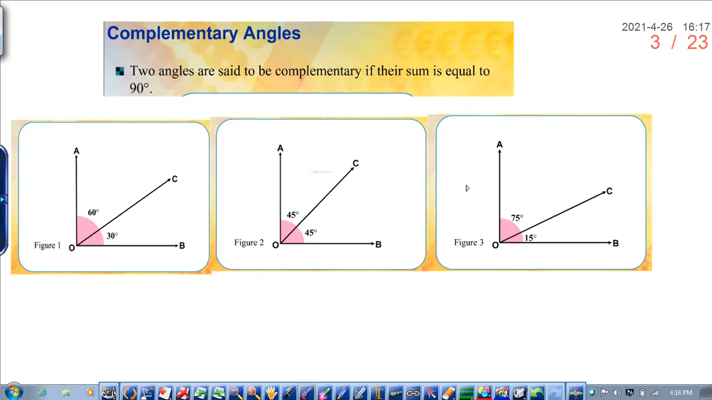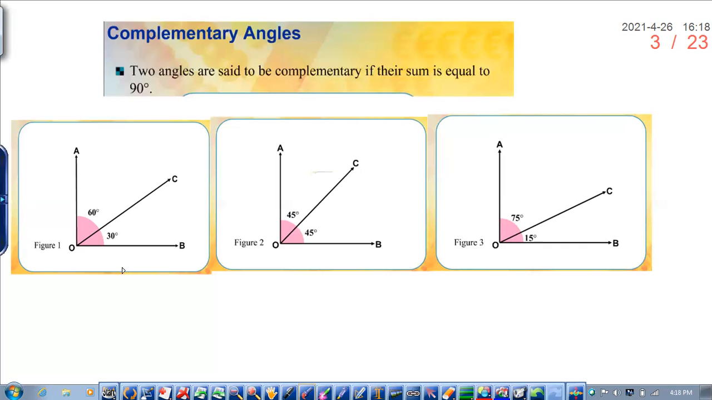Yes, sir. Complementary angles means 0 to 90 degrees, sir. Okay, is it 0 to 90 degrees, or if the sum of two angles is equal to 90 degrees, it is called complementary angles? Yes, sir. Sum of two angles is equal to 90 degrees. Yes. So I have shown on the screen some examples of complementary angles.